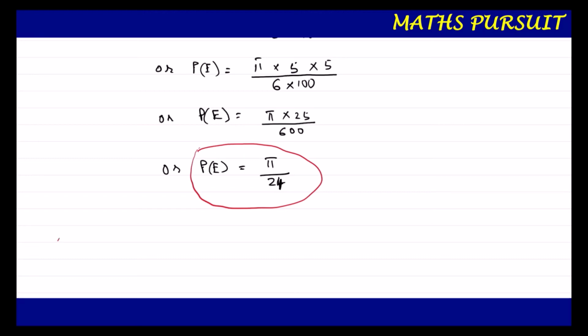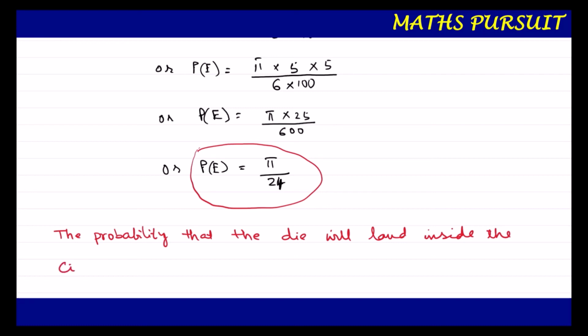The probability that the die will land inside the circle is pi upon 24. This is our answer, guys.